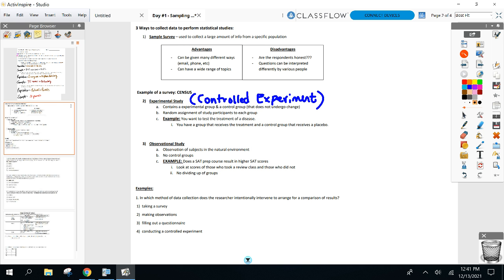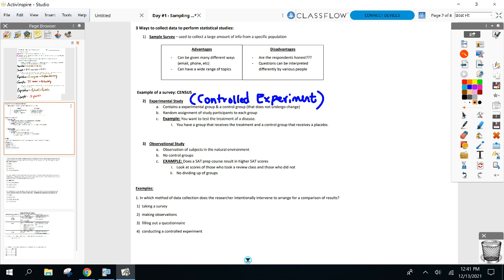And you compare the results. This is called the controlled experiment. You control what happens. You have an effect over what happens. So I have a survey. I could do a controlled experiment where I separate the groups myself and I have total control over it. Or a third one, which not many people have heard, is, you know what? I'm just going to observe. So I have an example there.